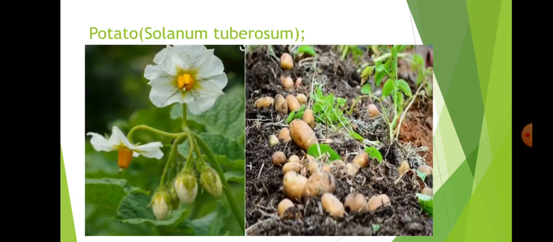And next, potato, Solanum tuberosum, which is mainly grown under subtropical and temperate regions. It produces flowers and also gives fruits. But for those who want to grow it for seed production, they allow it to grow. Otherwise, they cut the tops down weekly for better tuber growth. This is about the potato.